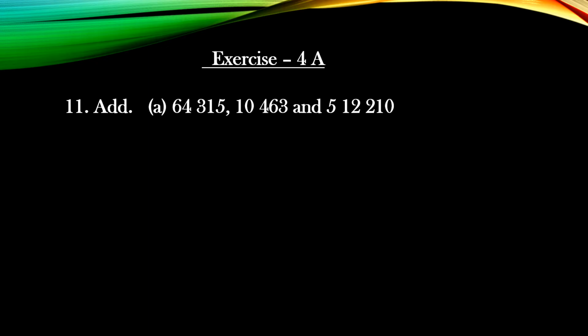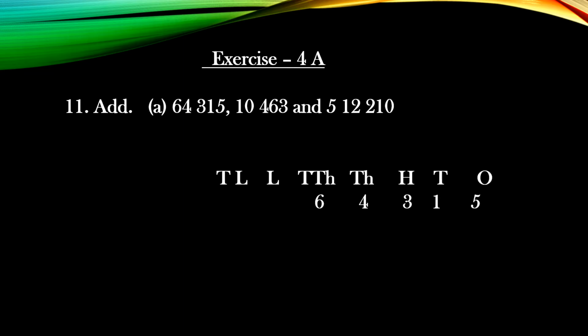64,315, 10,463, 5 lakh 12,210. Now all these numbers you have to add. See, commas are there. Now what you will do? First, you will mention their places. Ones, tens, hundreds, thousands, 10,000, lakh, 10 lakh. You can see here there are 5-digit numbers also and 6-digit numbers also. So from the ones you have to first write down